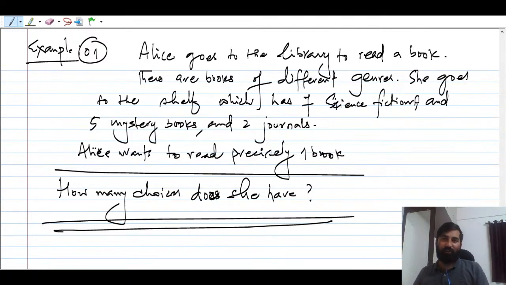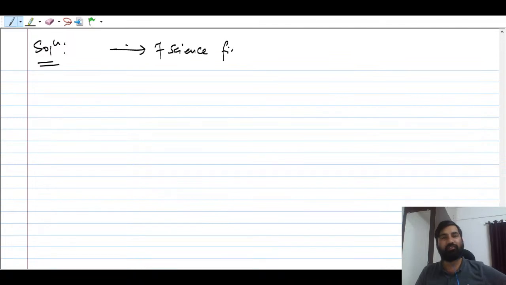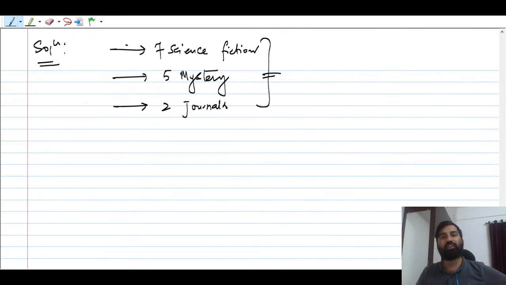Alice goes to the library. Okay, so देखो इसमें आप बस you see that how many choices does he have? Tell me fast. Can somebody count here? So what is the solution here, guys? He has 7, like in the library he went, science fiction, right? And 5 mystery, okay, and you can say 2 generals. So these are the choices he has.